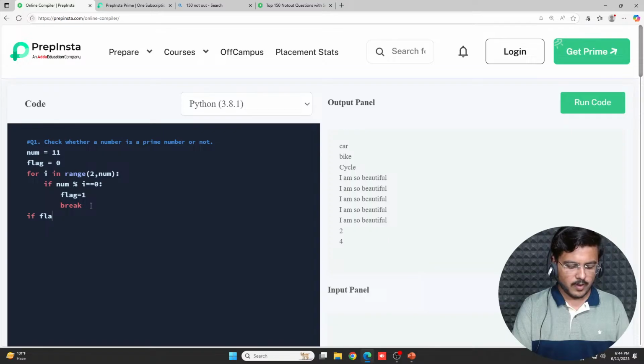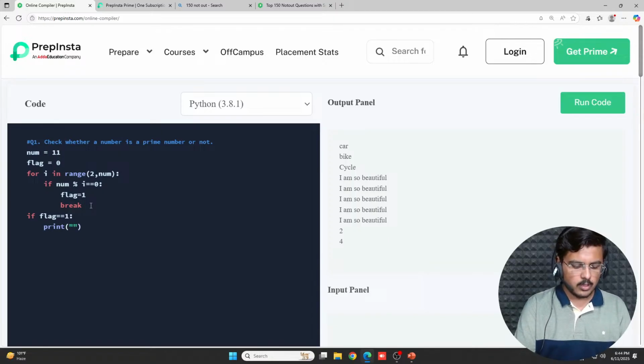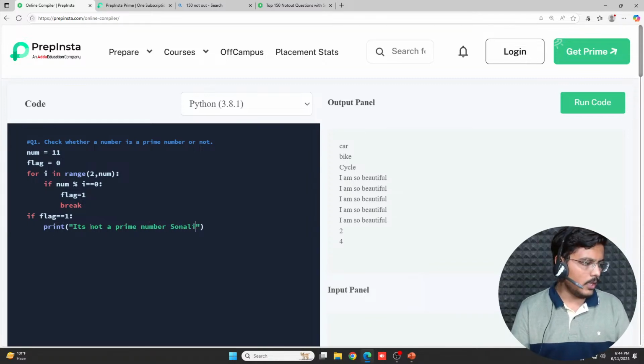If flag equal to 1, it should print that it's not a prime number, Sonali. Okay, so Sonali, if you're here with us in the class, you have it.